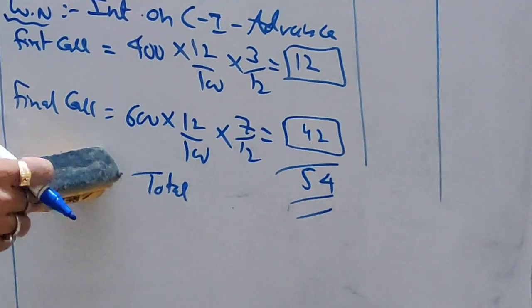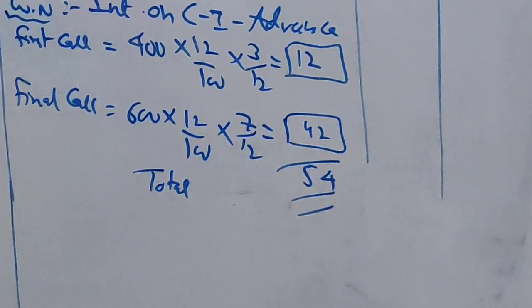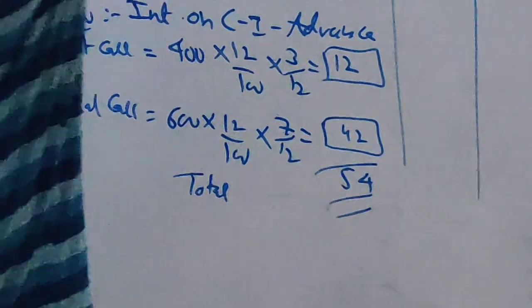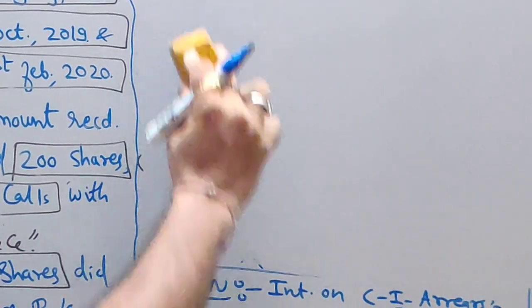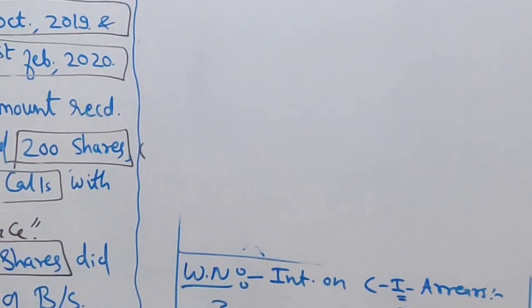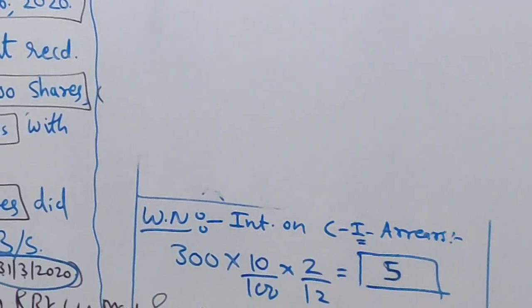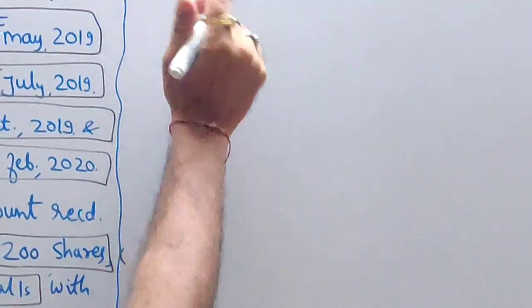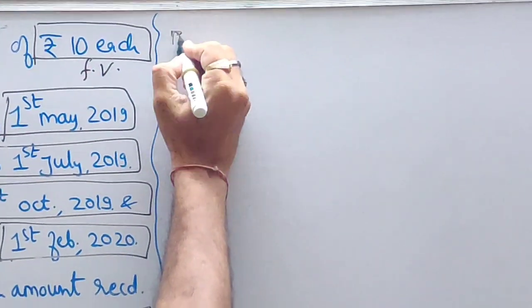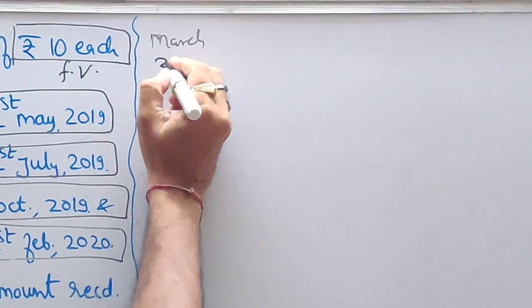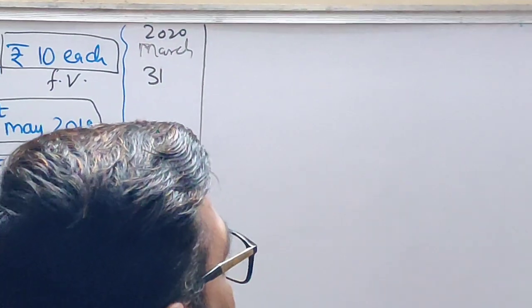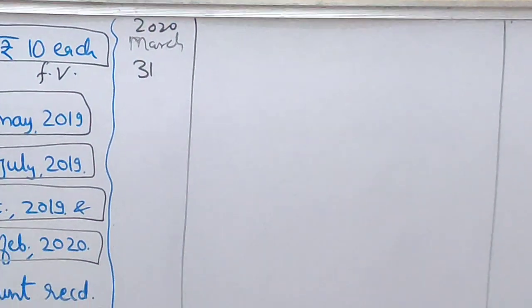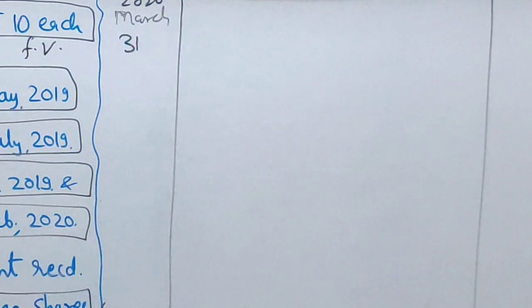So again there are two entries for this. Here there is no space, so I am writing over here. You are going to write this entry on March 31st, 2020. So what is your advance entry? Now advance money we have taken from the shareholder.